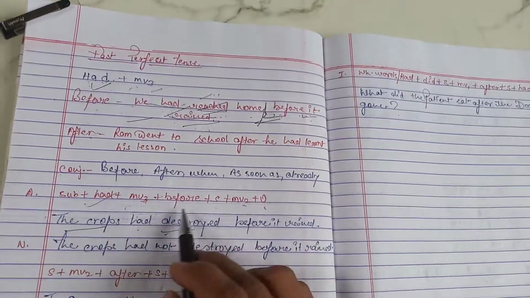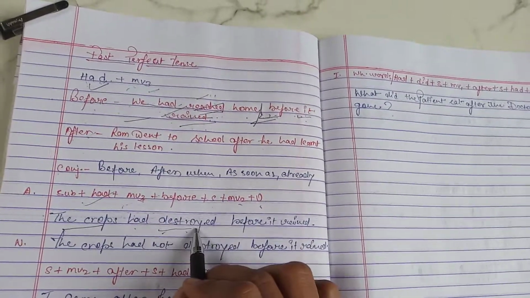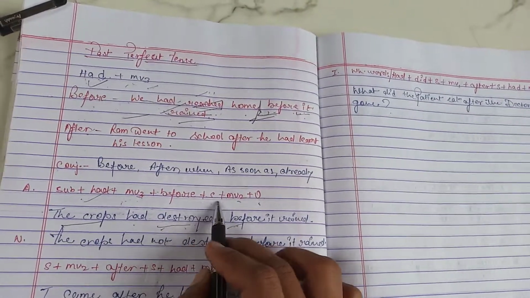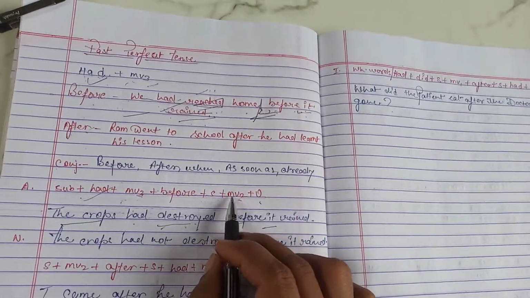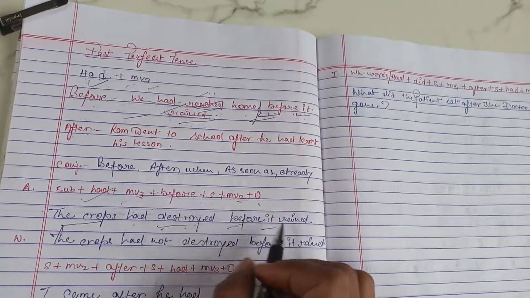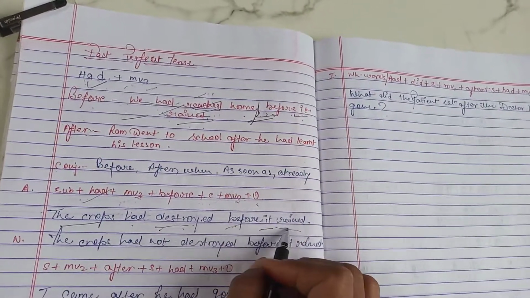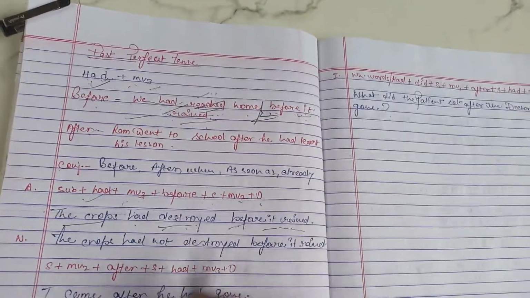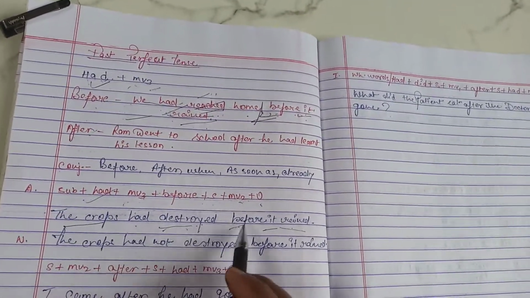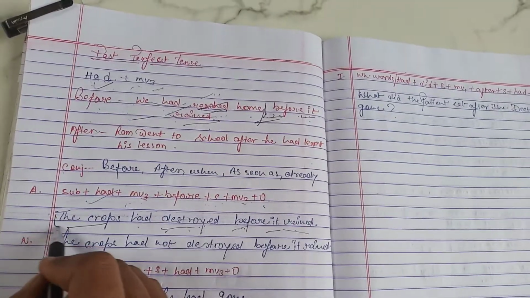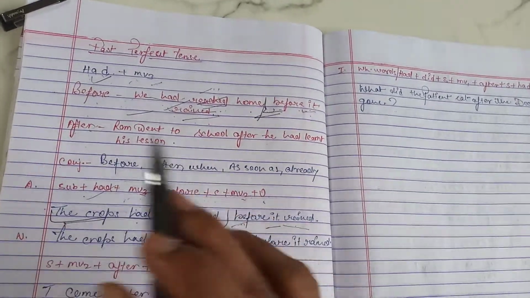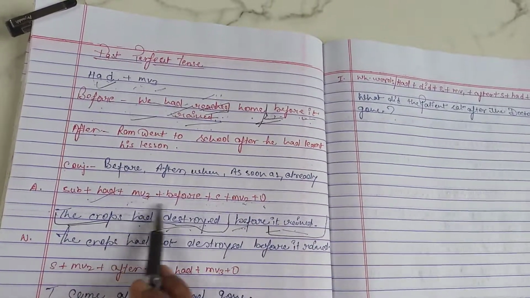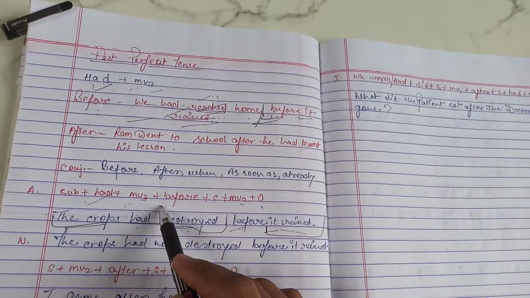Okay. Next, after this we have to use the conjunction before, then subject it, MV2, main verb in the second form. So rained. Second form, sorry. Okay, if the object is there, you can use the object here. So, the crops had destroyed before it rained. The first part of the sentence is in the past perfect and the next part is in the simple past, if the conjunction is before here.